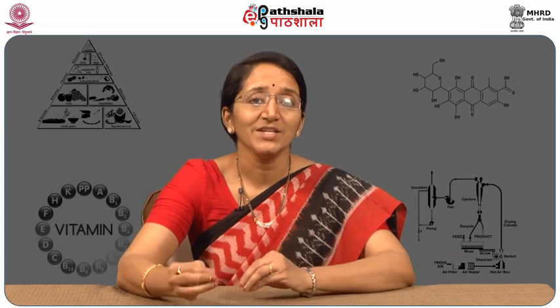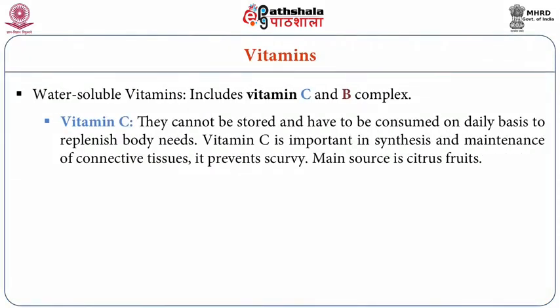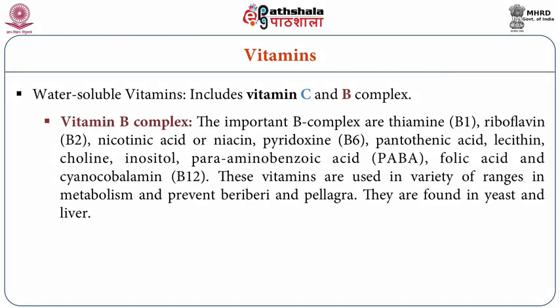Here also, as the name indicates, these are all the vitamins which are easily soluble in water. In this you have vitamin C and all the B complex vitamins. Coming to vitamin C, this is a very essential vitamin and it cannot be stored in the human body, but it has to be consumed on a daily basis to replenish the body's requirements day to day. Vitamin C is very important in maintenance and synthesis of connective tissues, and it also prevents deficiency disorders like scurvy, etc. Coming to the rich sources of vitamin C, you have all the citrus fruits. Then you have the vitamin B complex.